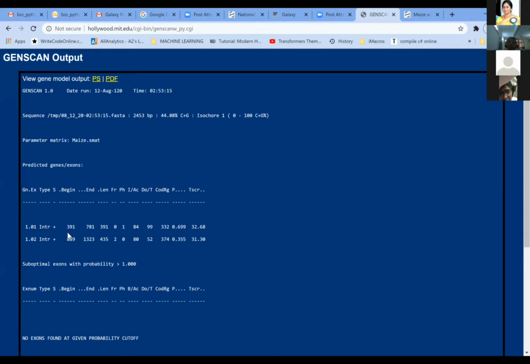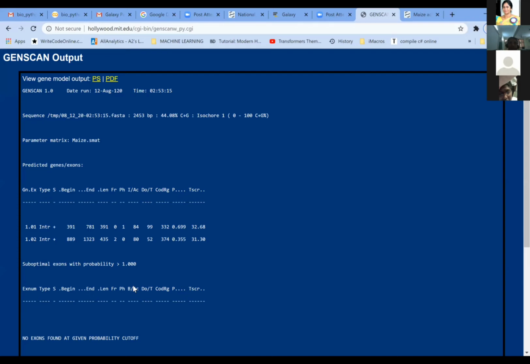That is, one internal exon is there from position 391 to 781, and another internal exon is there from 889 to 1323 position. Okay, so this is the length of this particular internal exon, and these are the parameters it has given.